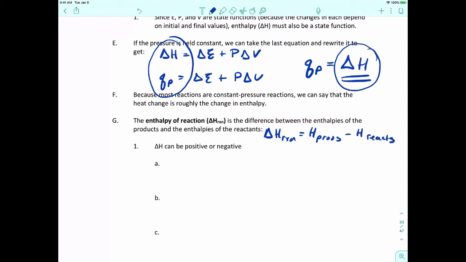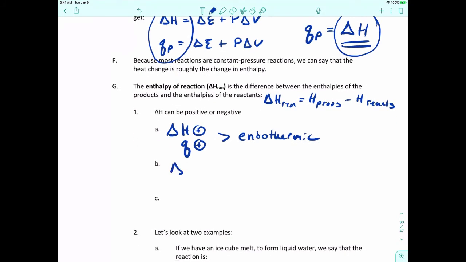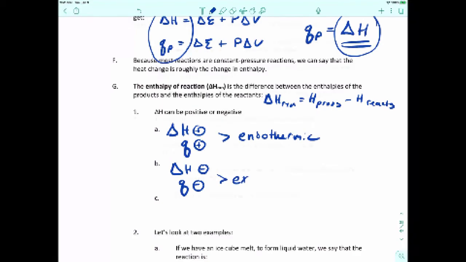Okay. Now, delta H can be positive or negative. So if delta H is positive, then that means that Q also has to be positive, and that indicates an endothermic process. Okay, and likewise, if delta H is negative, that means heat has to be negative, and this indicates exothermic.